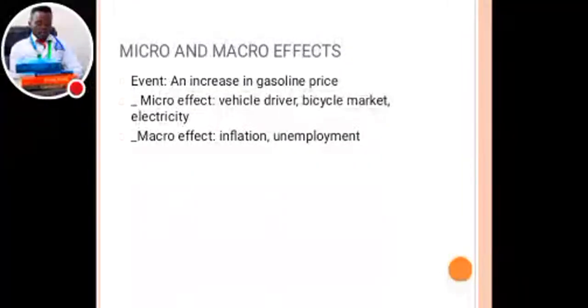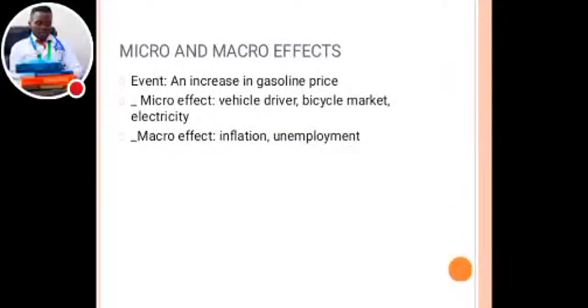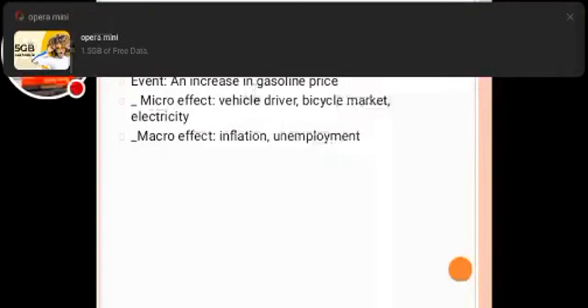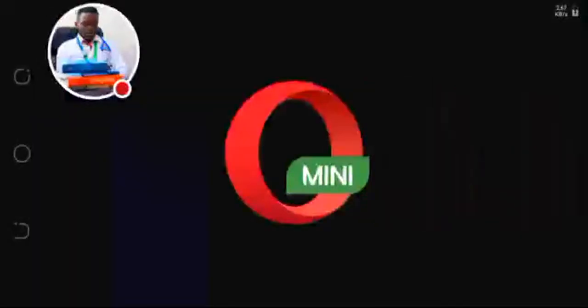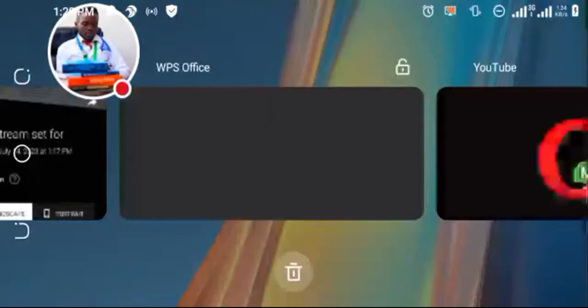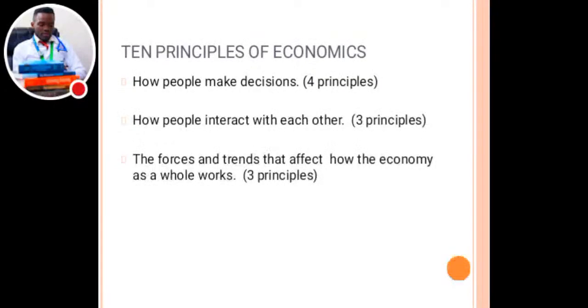Why? Because there is an imbalance between supply as well as demand, and that will now cause inflation, which is just things are not matching up, and then the prices will go up, they'll skyrocket. Then macro effect. In macro effect, we're referring to inflation as well as unemployment. So these are the principles that govern economics.